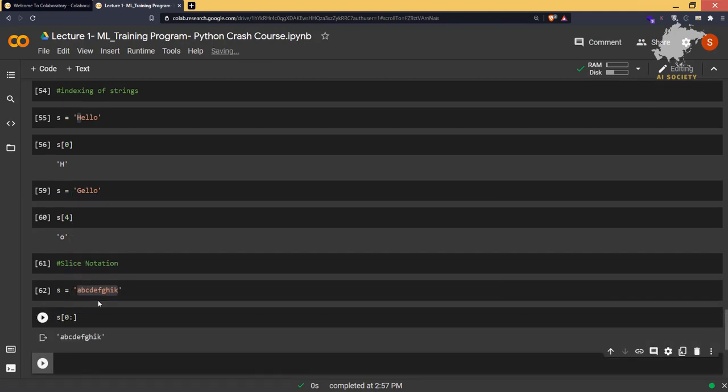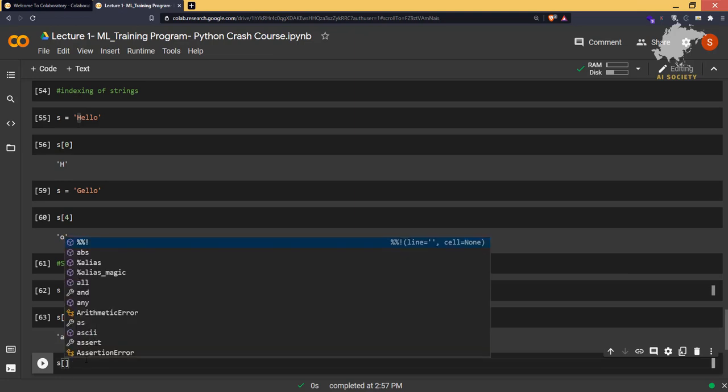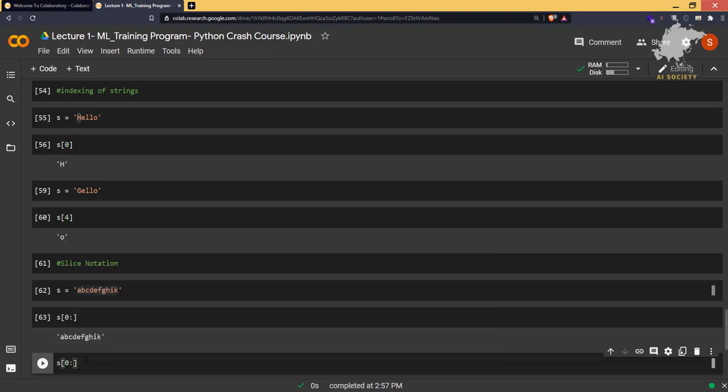Now if I want C, D, E, F and G, the index starts from 0, and it goes 0, 1, 2, 3, 4, 5, 6. Whenever you are performing a slicing operation, it's from 2 till 6, right?